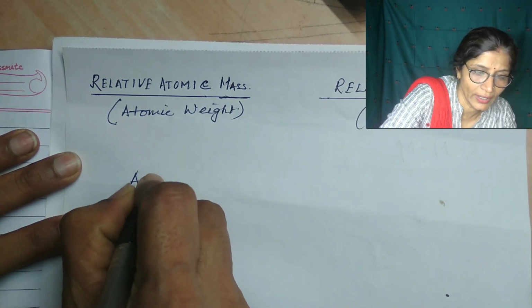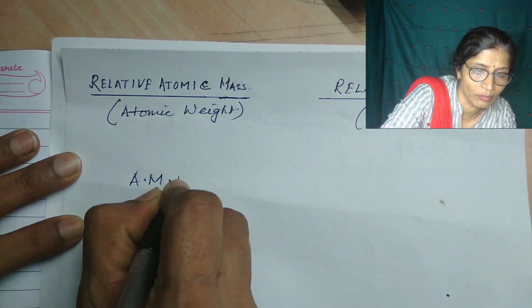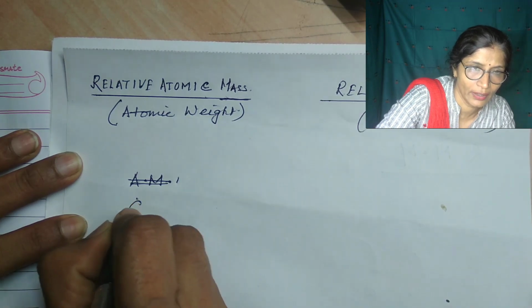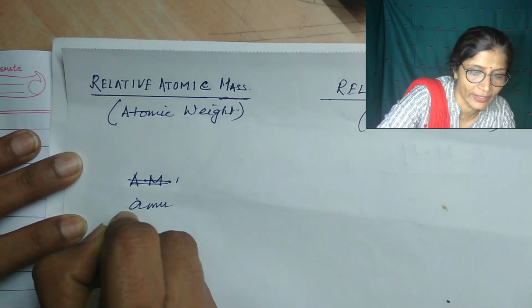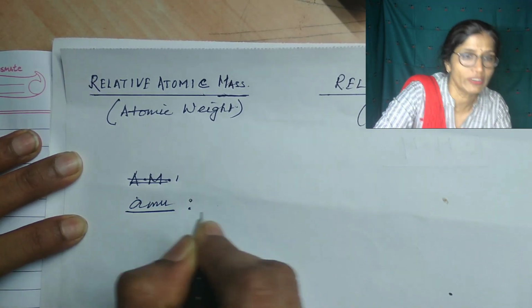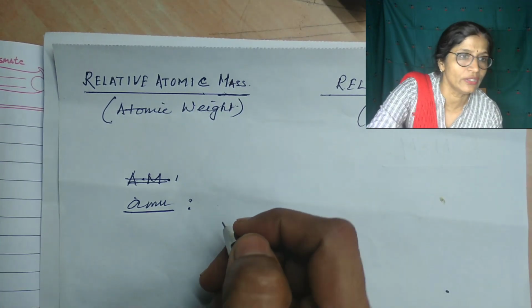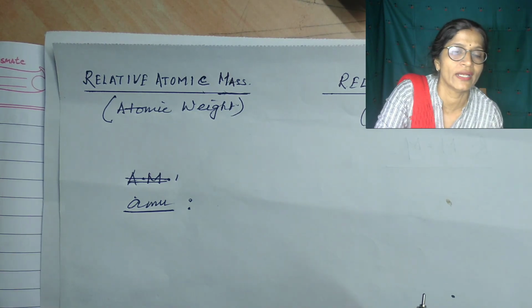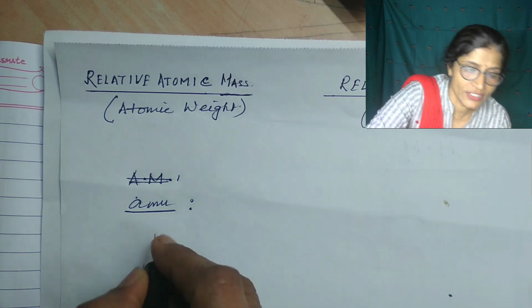What is AMU? Atomic mass unit. Atomic mass unit is equal to 1/12 the mass of an isotope of a carbon atom, carbon-12.